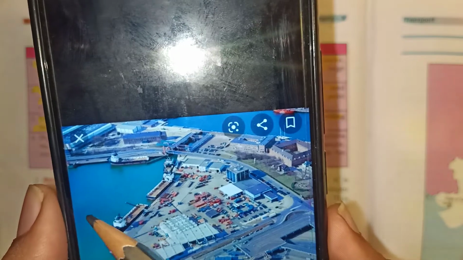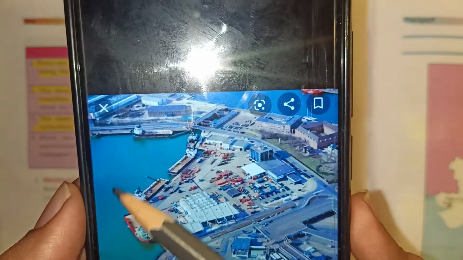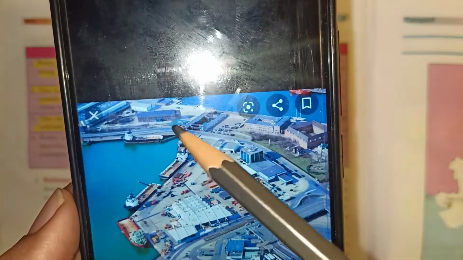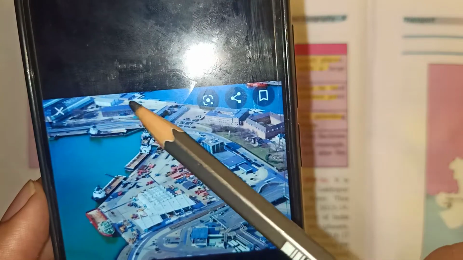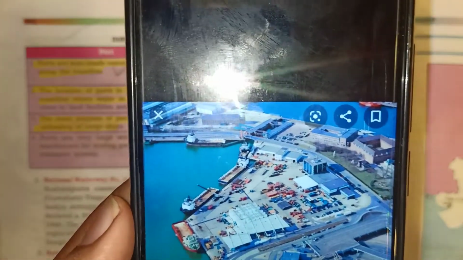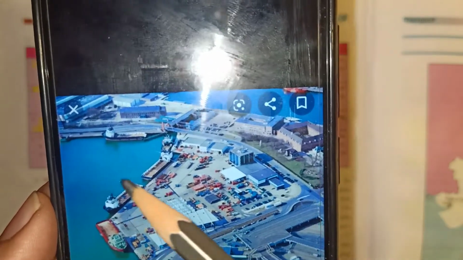For that, the ship should come near the land, so the water should be at a great height for unloading and loading the cargoes. So to construct a port, the water should be at a great height so that ships can be parked and loading and unloading can take place.